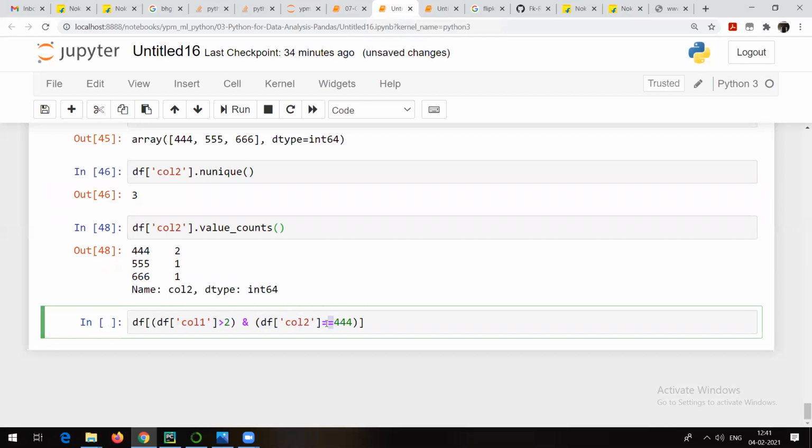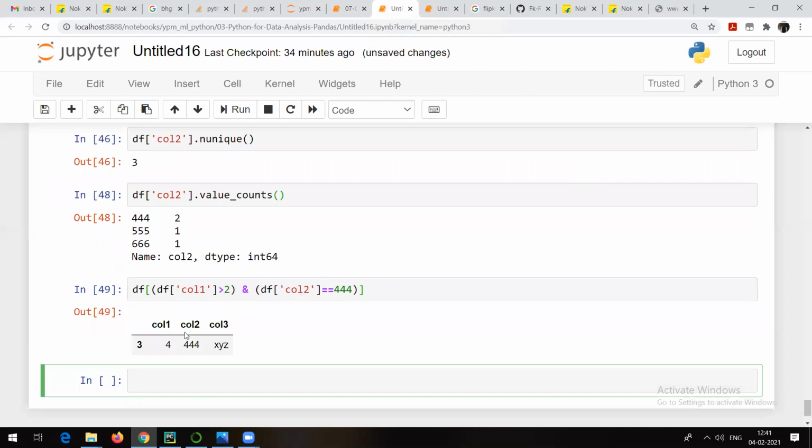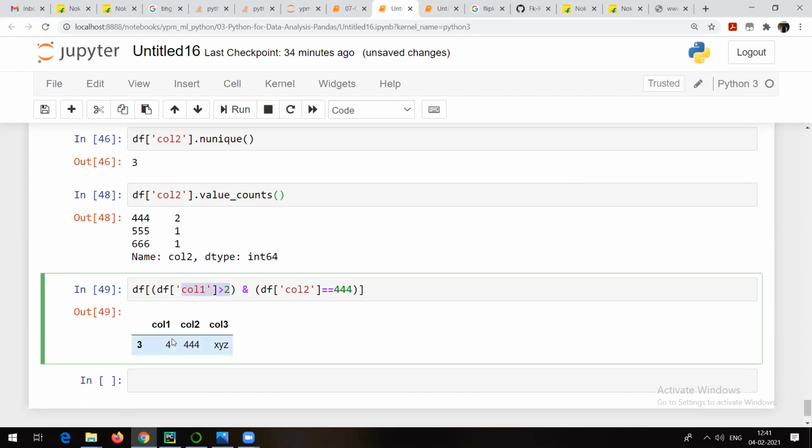This is the equality operator, so it's going to show us only those records which satisfy this condition. From column 1, I want values greater than 2, that is 4, and from column 2, I want only 4. If these two conditions match, as it's AND, that's what is shown here. And that result we have assigned to a new variable.